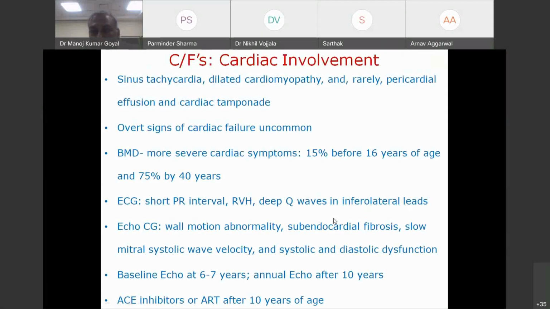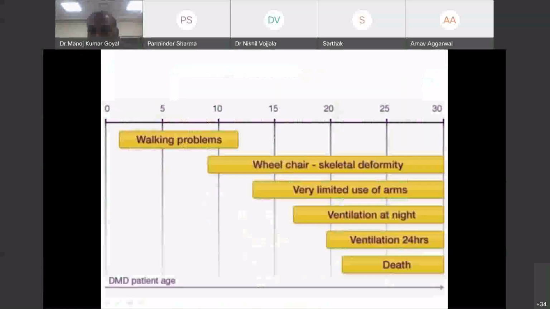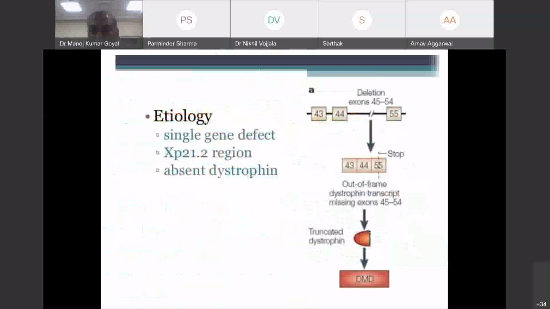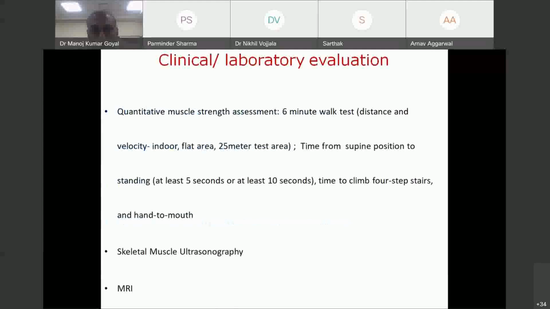Any other questions? Dr. Sarthak, any other thing? No, sir, I think there are no other questions, sir. Any other question anybody wants to ask? Any clarification? I think finally I have to restrict it for lack of time.